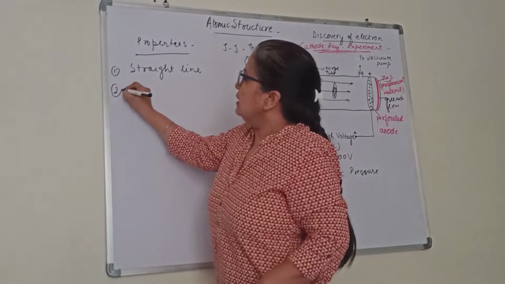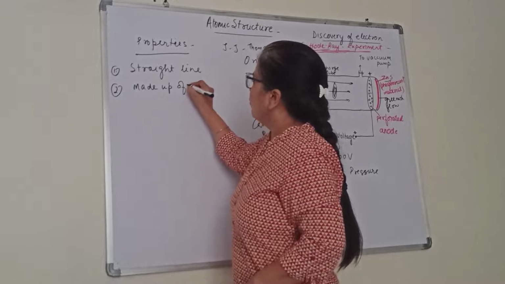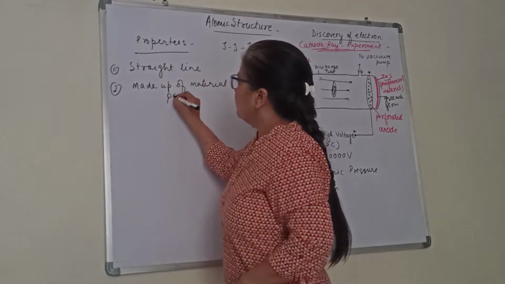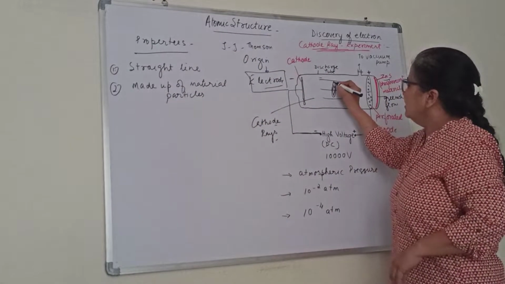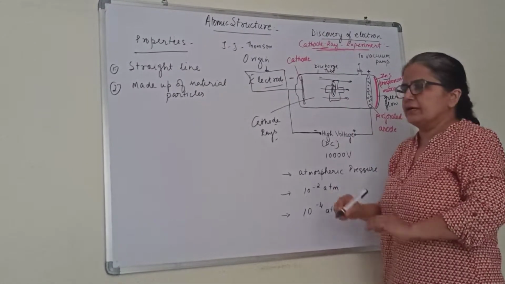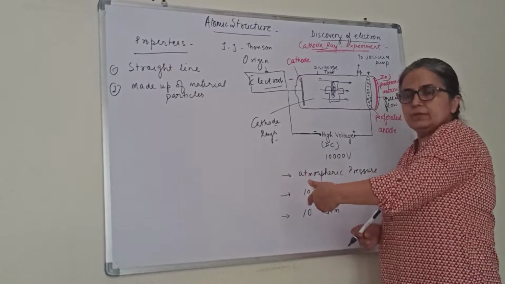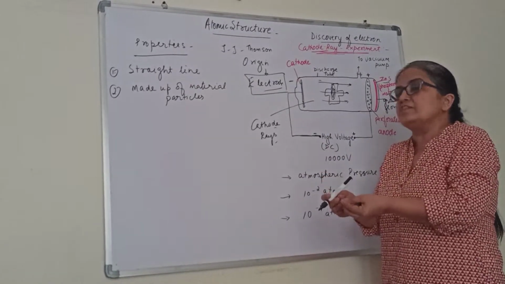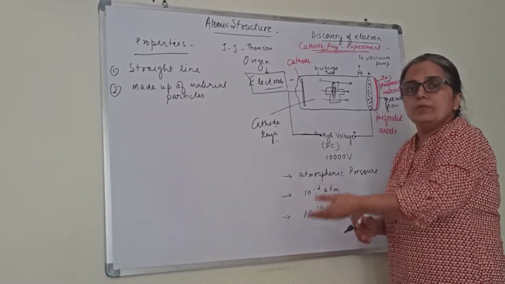Next, they are made up of material particles. Now, this was proved by taking a wheel. Inside this, a light wheel was taken, and that wheel started rotating, that started moving. So obviously they are made up of some material particles. When they are moving, they possess kinetic energy, which is making that light paddle or light wheel move.